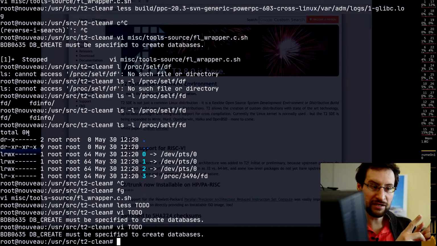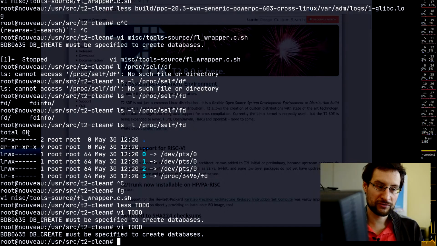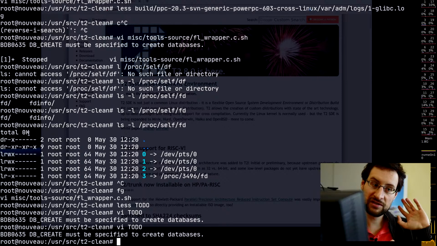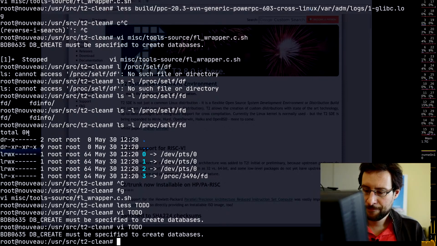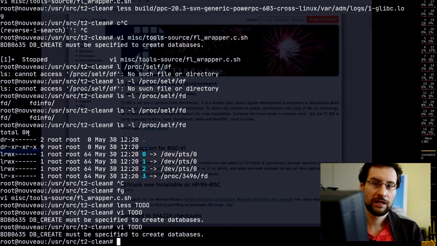Although at its peak, Rock Linux, which T2 is based on, where I was stable release maintainer and contributed since 1998 or 1997, which is, by the way, more than 20 years. How time flies.